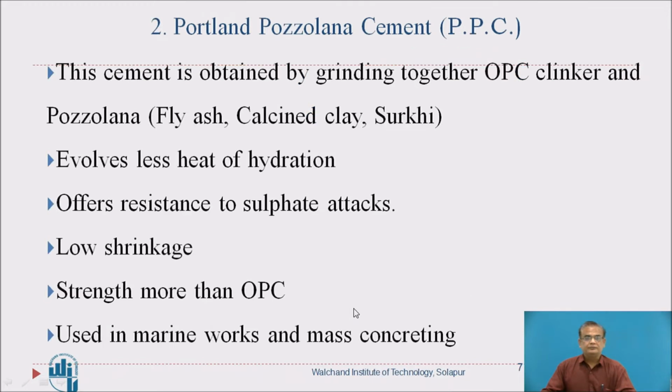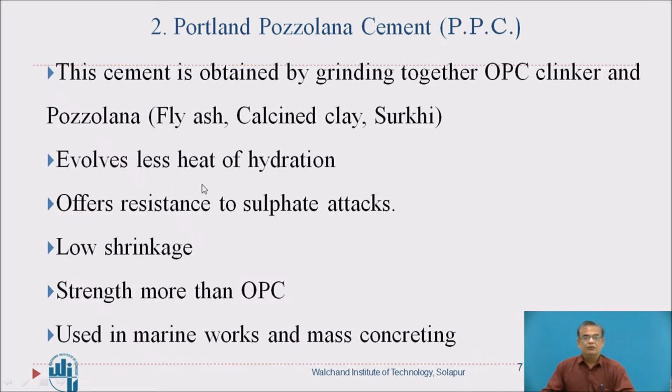Now next, Portland pozzolana cement, PPC. This cement is obtained by grinding together OPC clinker and pozzolana. Pozzolana means fly ash, calcined clay, surkhi. These pozzolanic materials are added in OPC clinker to get Portland pozzolana cement.